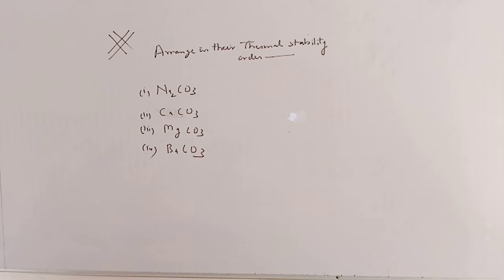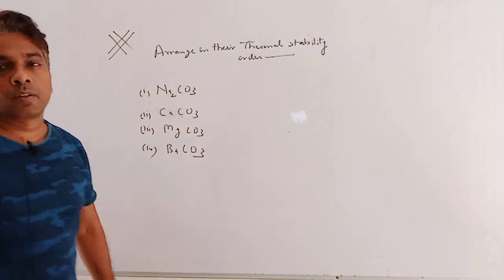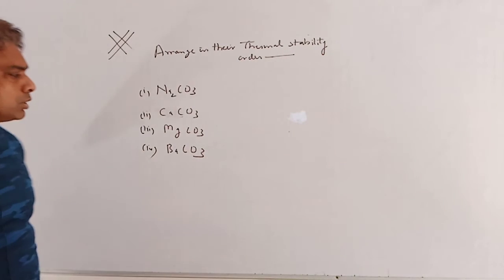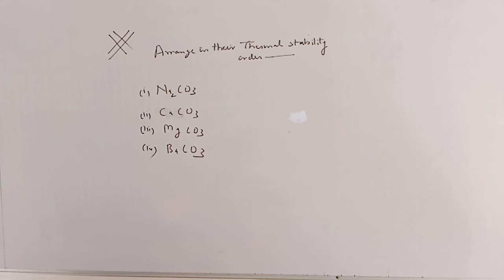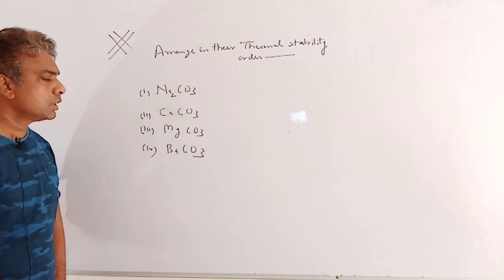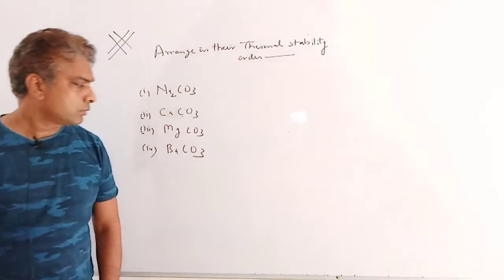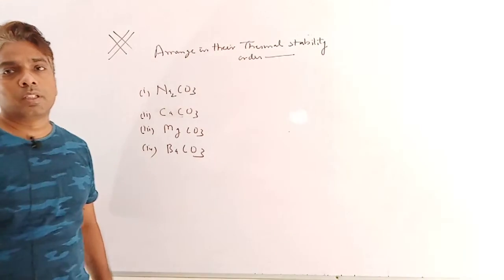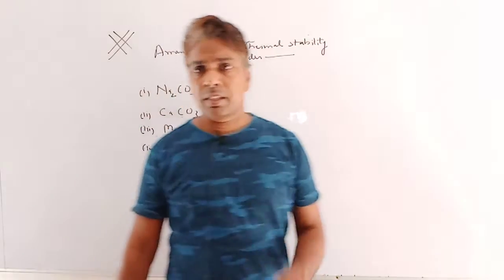So in this question, we have four compounds: Na2CO3, CaCO3, MgCO3 and BaCO3. One point is that the carbonate of an alkali metal doesn't decompose after heating. They are thermally the most stable compounds except lithium carbonate.